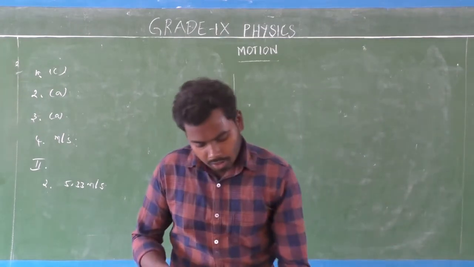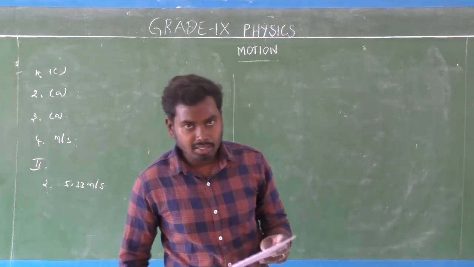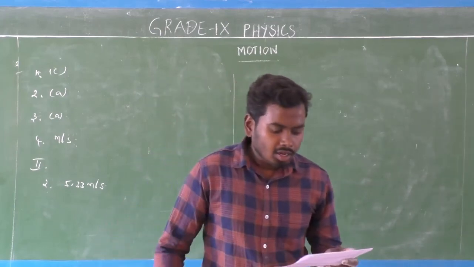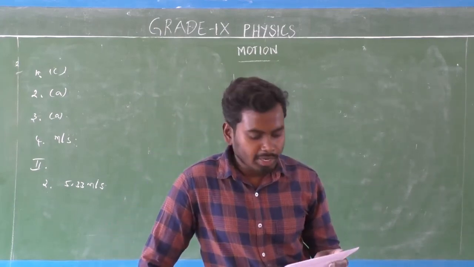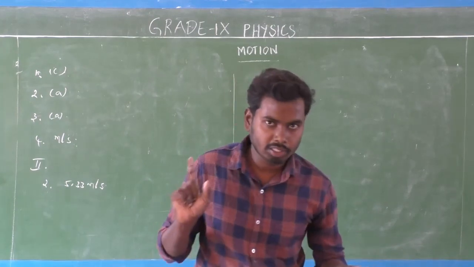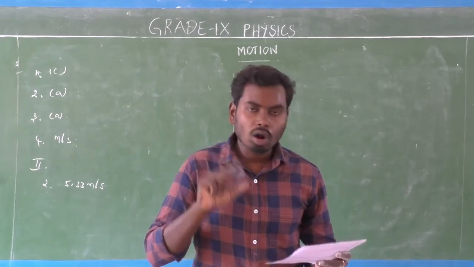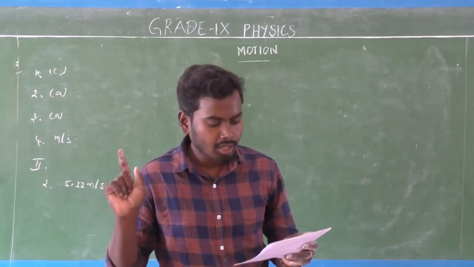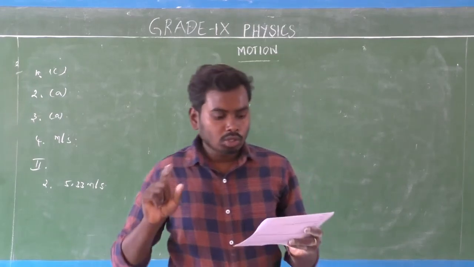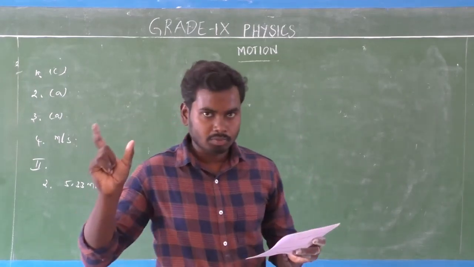What is the third one? The odometer of a car reads 2000 km at the start of the trip, okay, which means the odometer shows a reading of how much? 2000 kilometers, isn't it? Already the odometer shows a reading of 2000 kilometers when you're starting the trip, yes, and 2400 kilometers at the end of the trip. Okay, end of the trip.